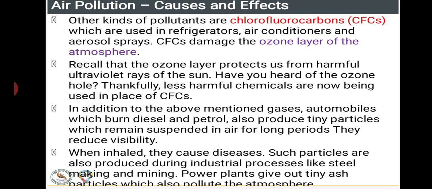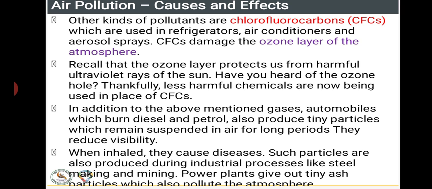So they are telling us that the CFCs present will spoil the ozone layer, which is a natural barrier against the harmful rays in nature. The ozone layer protects us from the harmful ultraviolet rays of the sun. You have heard about the ozone hole, isn't it? What do we mean by an ozone hole? A hole is mainly caused by a number of pollutants.